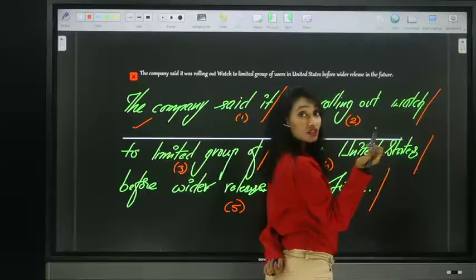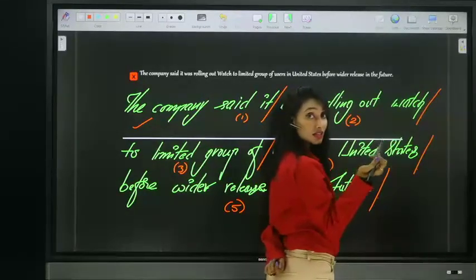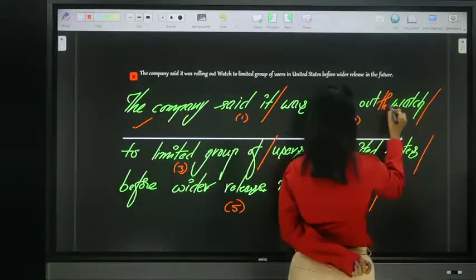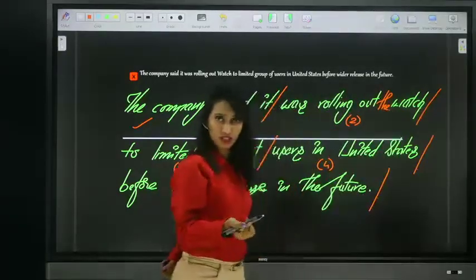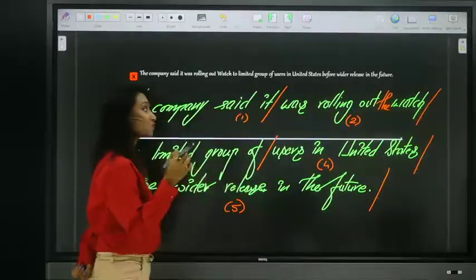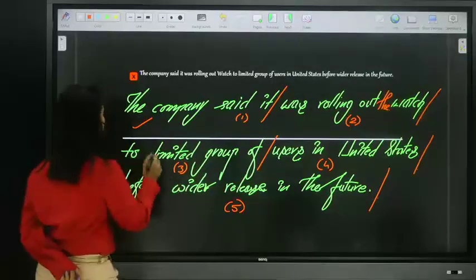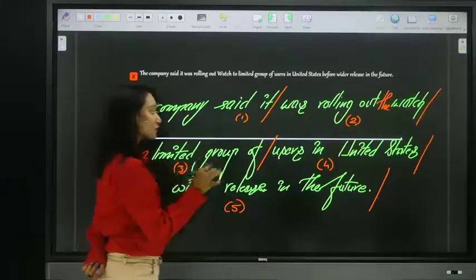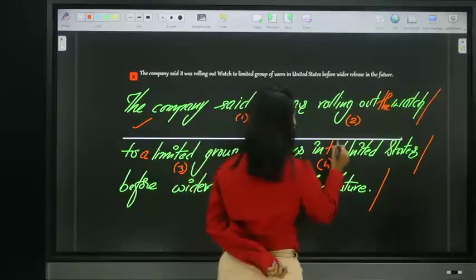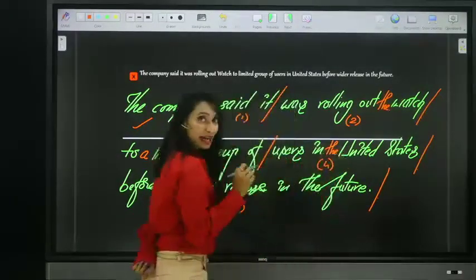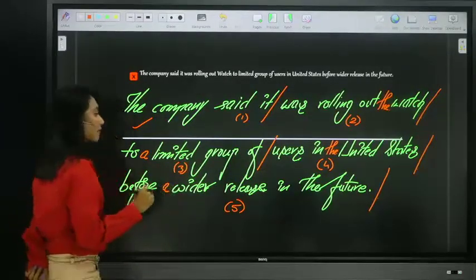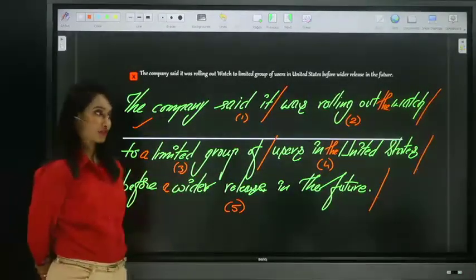Which watch it was rolling out? The watch which they are going to release, a particular watch. It was rolling out the watch to a limited group of users in the United States before a wider release in the future.